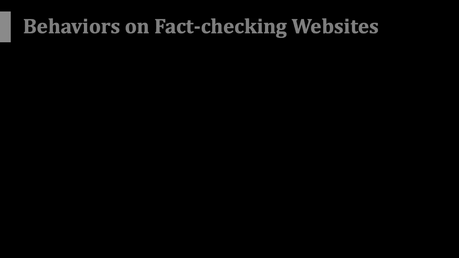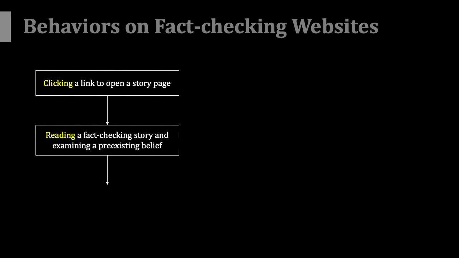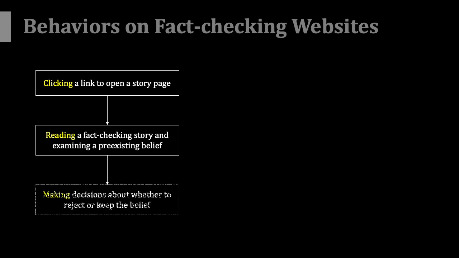The process users undergo from when they visit a fact-checking website to when they make decisions can be divided into at least 3 phases. Clicking a link to open a story page, reading a fact-checking story and examining a pre-existing belief related to the facts presented, and making decisions about whether to reject or keep this belief. Different design interventions depend on the user's focused processes in each phase.